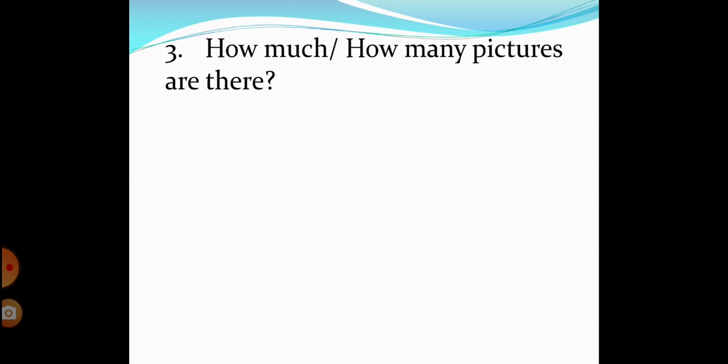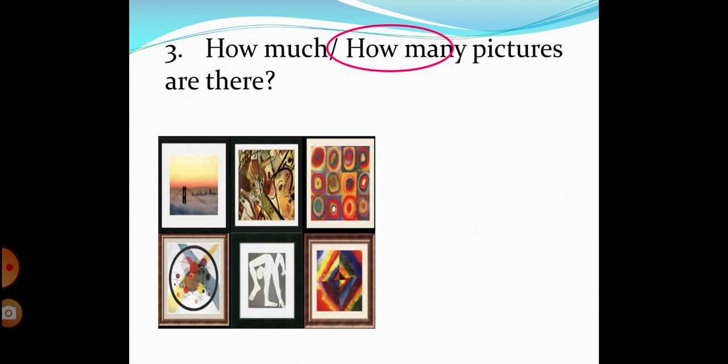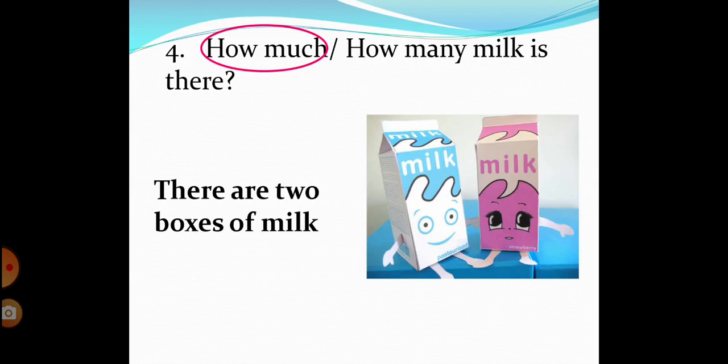How much or how many pictures are there? Pictures. Is it countable or uncountable? It is countable. So we use how many? Can you count them? 1, 2, 3, 4, 5, 6. There are 6 pictures. How much milk is there, or how many milk is there? Milk, is it countable or uncountable? Can you count it? No. So we say how much. It's uncountable. There are 2 boxes of milk. Okay. I hope you understand this.